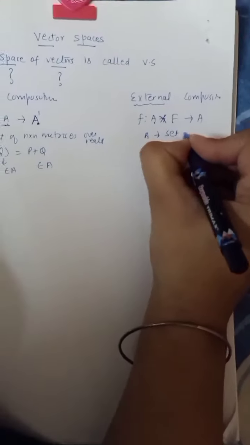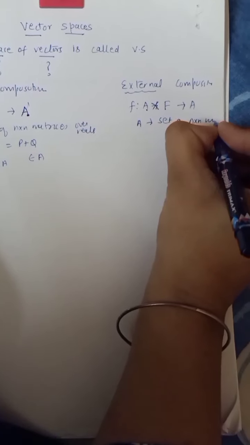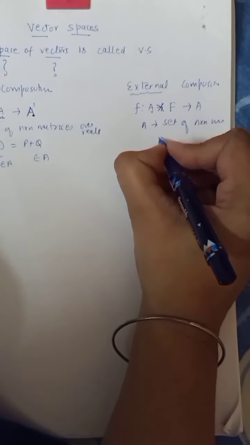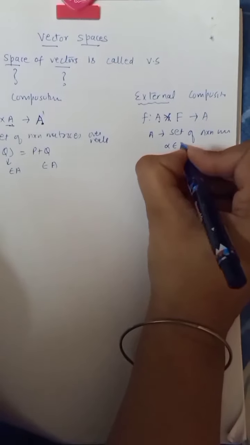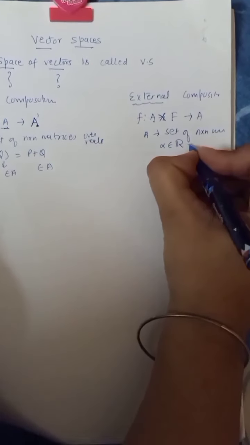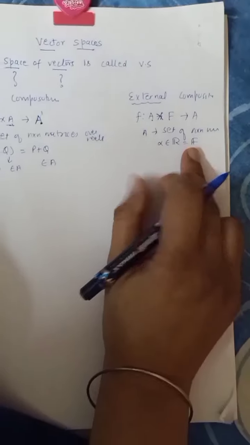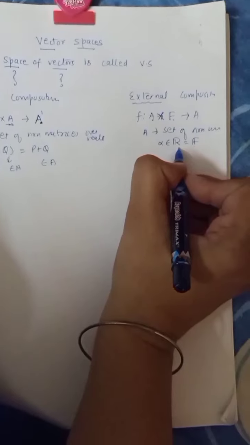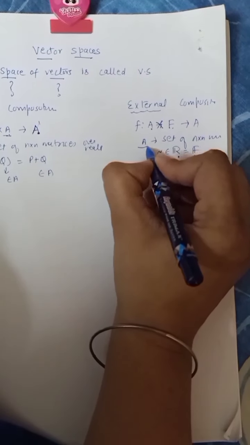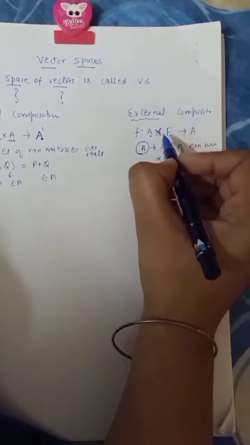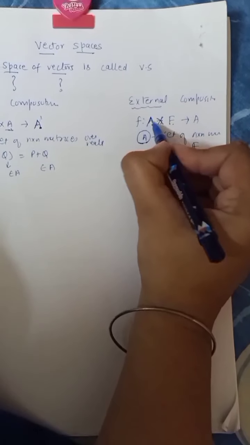Again, let us take A as the set of n cross n matrices, and let us say alpha is some real number, and I am calling this set of real numbers F. So I am taking an element from A, from this set of matrices.